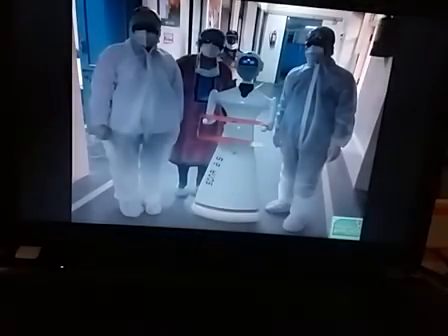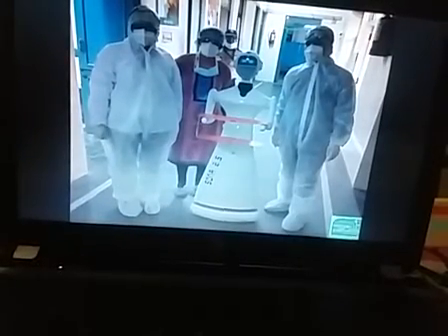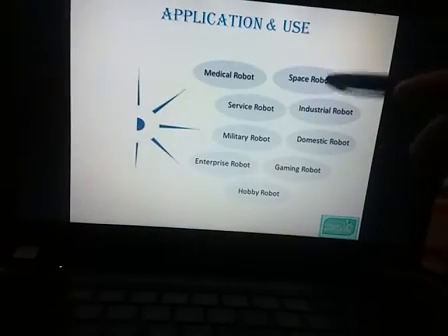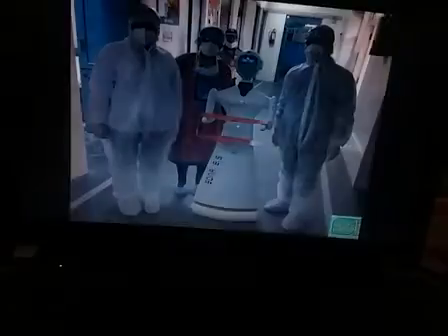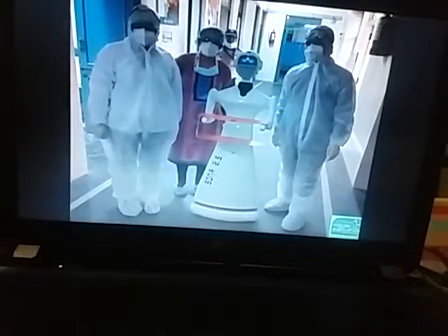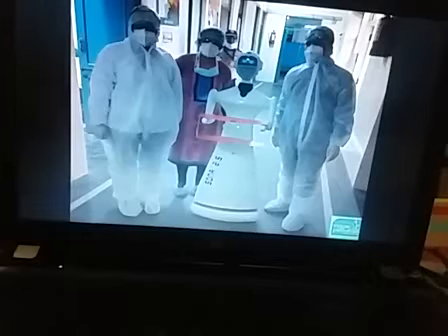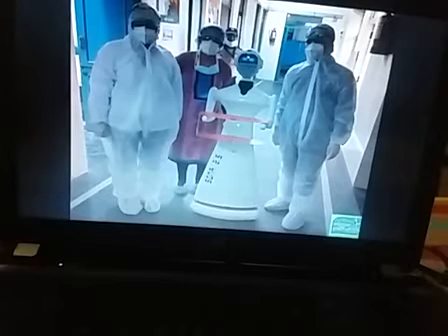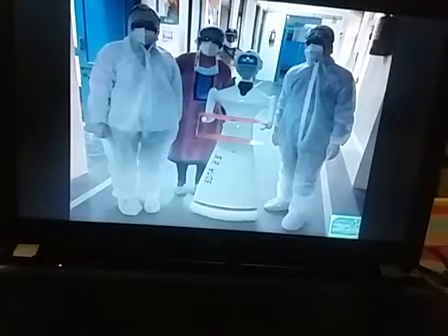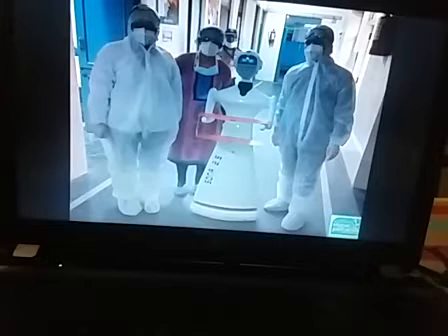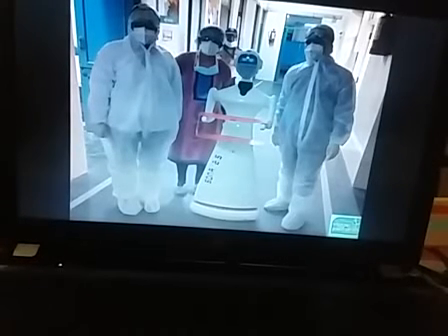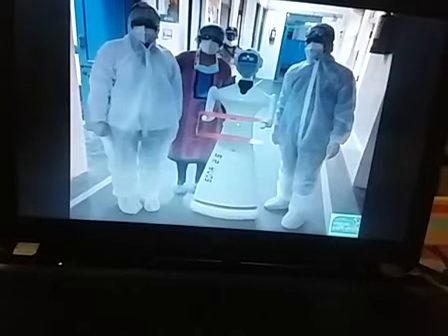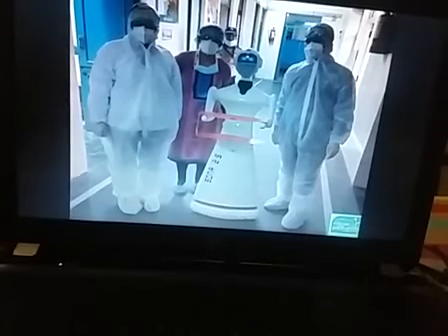And in medical, here is the field in which robotics is used. Many satellites have been sent, like space robots. Many satellites have been sent till now for medical purposes. In this picture, there is a team of doctors with a humanoid robot. As you can see, this picture is from Sawai Man Singh Hospital of Jaipur. In this picture, a robot is used for treatment of patients who are suffering from the COVID-19 pandemic. This is the latest application, as we can see.